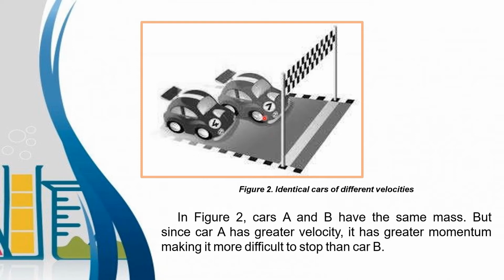The car number 7 has greater velocity, so it tends to have a greater momentum because siya yung mas mabilis. So, for an object to have a greater momentum, it should have a greater mass and it should also have a greater velocity.